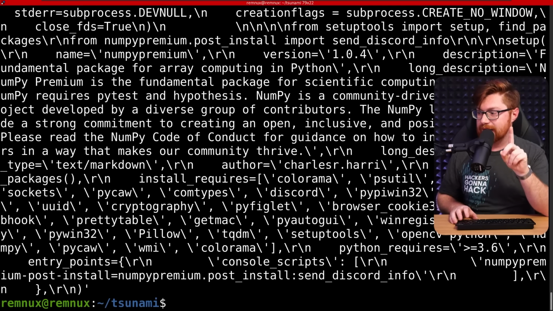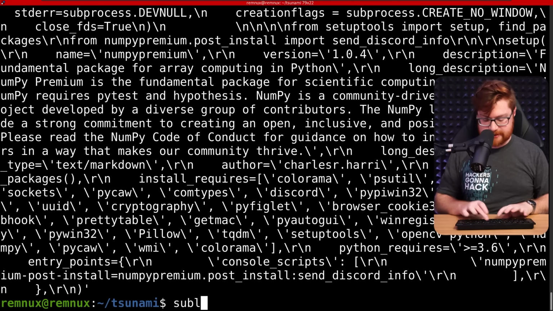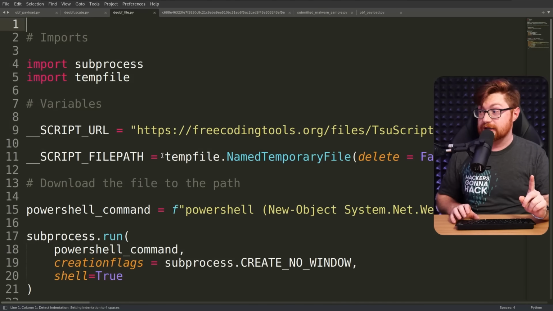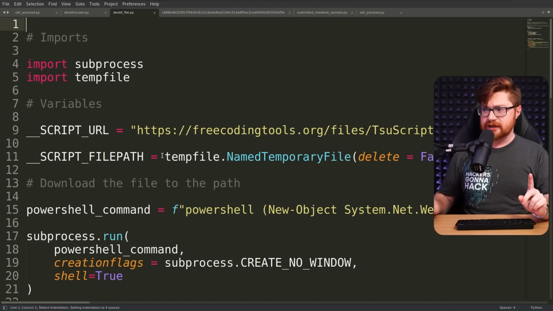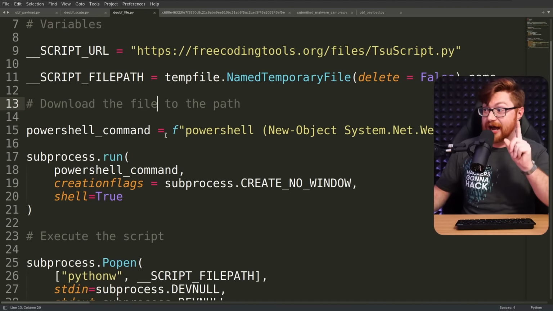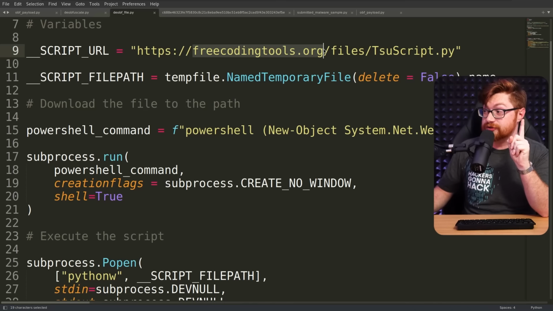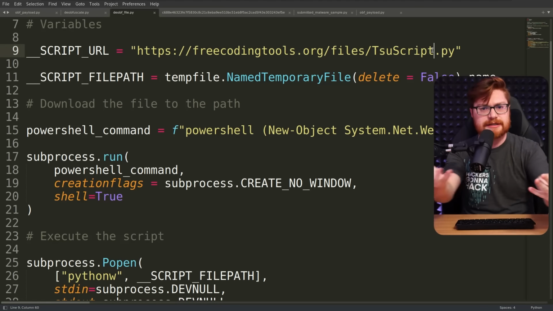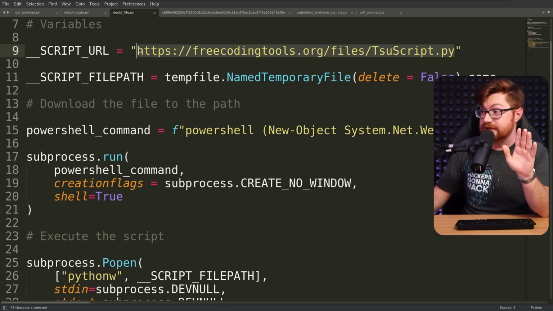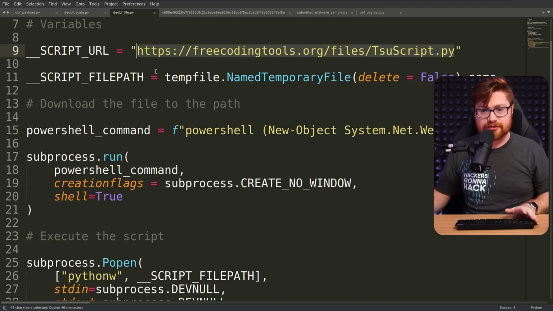And there we go. Now we have some info here. That spat it all out on the command line. But remember, we did write to our file, deobfuscated file. And look at that. We have a script URL variable being set to that domain, freecodingtools.org, files, tsu script, presumably Tsunami, as something we keep referencing, and we'll drill down into the real malware that we saw just previously, but I'm super curious about this URL.